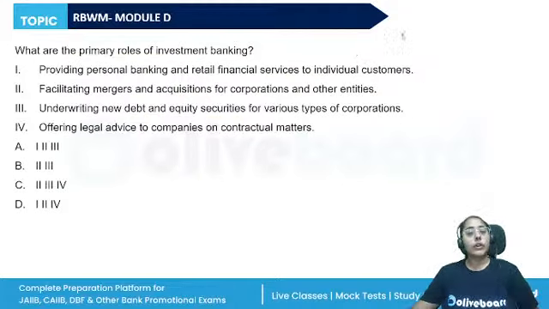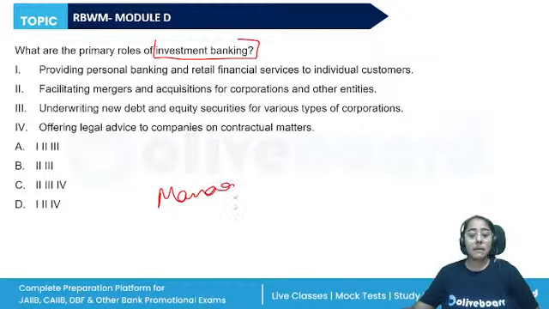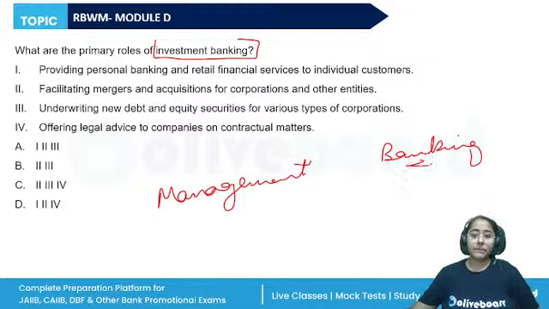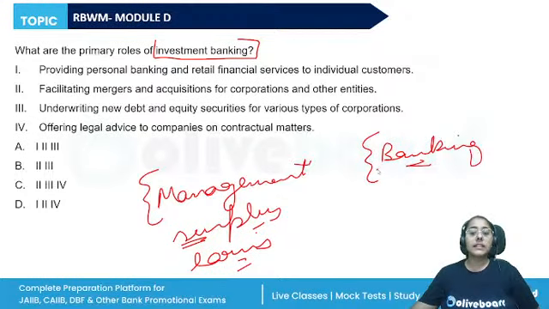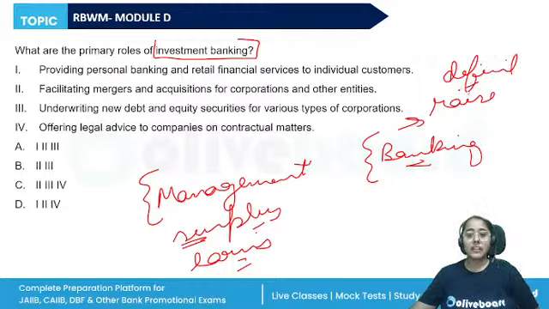Next question. What are the primary roles of investment banking? The difference between investment management and investment banking is very important. In investment management, an individual already has surplus funds and wants to manage them and earn more returns on them. Investment banking, on the other hand, is a type of service which helps individuals or corporate clients to raise funds. So they are in a situation of deficit. Raising funds, mergers and acquisitions, and advisory services come in investment banking.